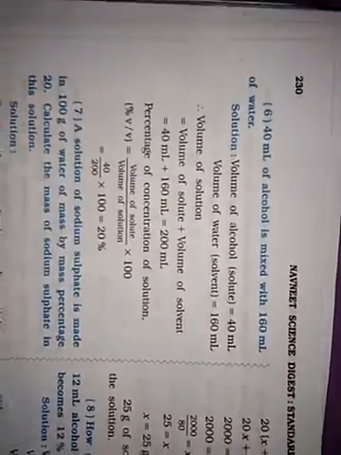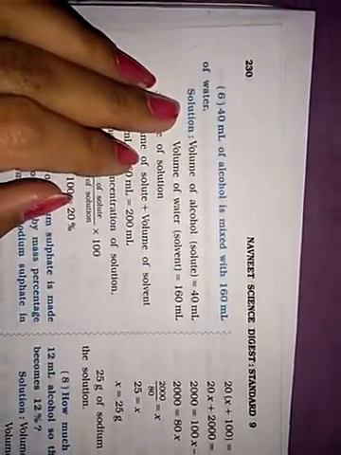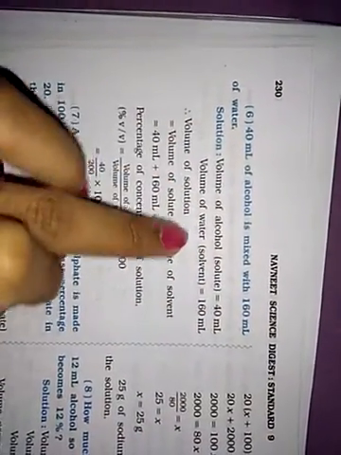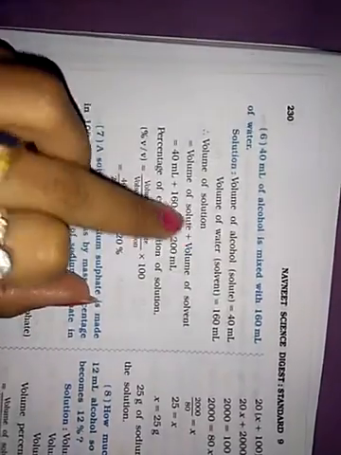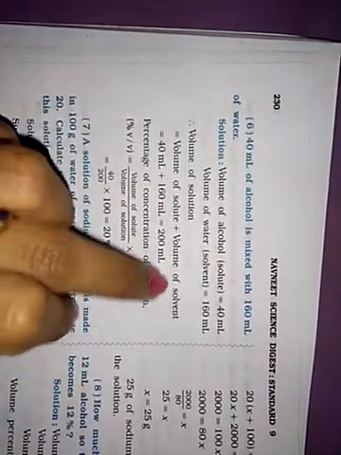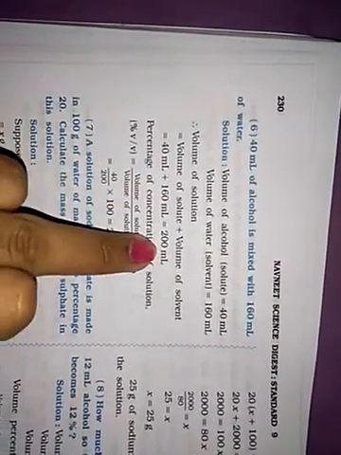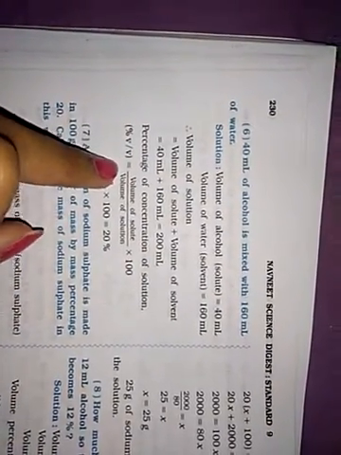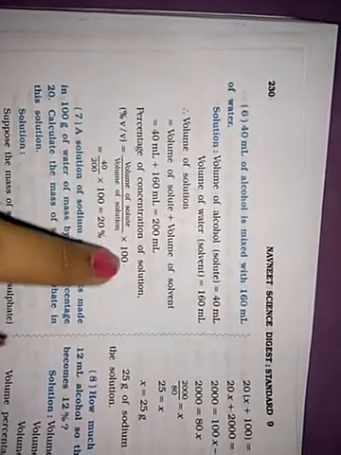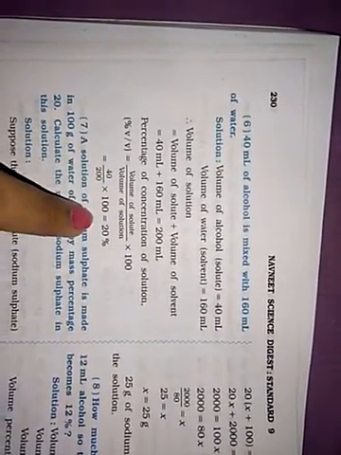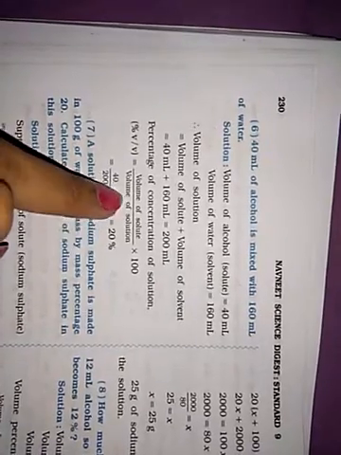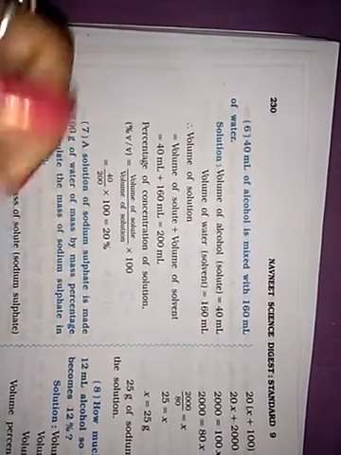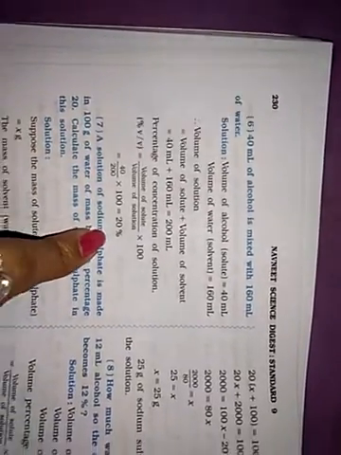Now 40 ml of alcohol is mixed with 160 ml of water. So the volume of alcohol, the solute, equals 40 ml, and the volume of water, the solvent, is 160 ml. The volume of solution is the volume of solute plus the volume of solvent, so 40 ml plus 160 ml is 200 ml. Now the percentage concentration of solution, volume by volume, is the volume of solute upon volume of solution into 100. So 40 upon 200 into 100. The zeros cancel, so 40 divided by 2 is 20%.